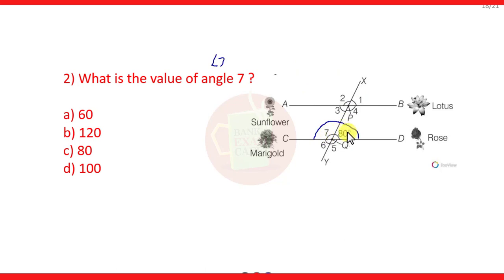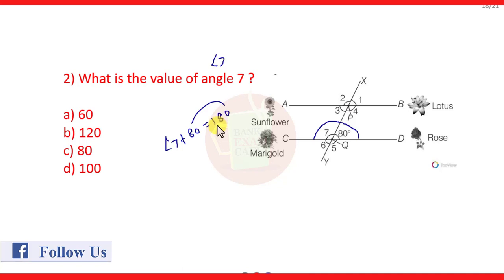You have studied previously that a linear pair has a sum of always 180 degrees, and therefore angle 7 plus angle 80 is equal to 180 degrees. So if you take 80 to the other side, it will be minus 80, and so 180 minus 80, then angle 7 will be equal to 100 degrees.